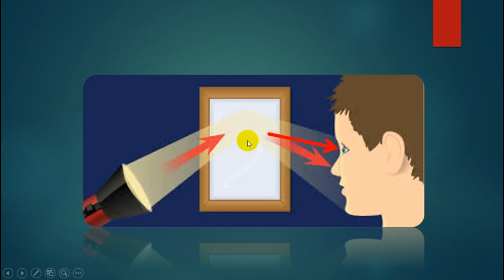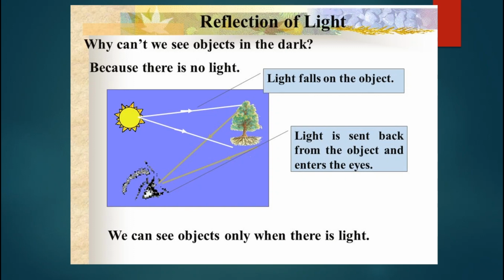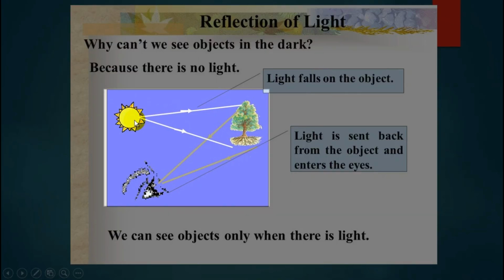So, like this, and like this. This is the mechanism of how we can see an object, how it works, and what happens if there is no light. Okay, this is the mechanism we see an object when there is light. Light falls on the object. This object is a tree, and the tree will reflect light into our eye.